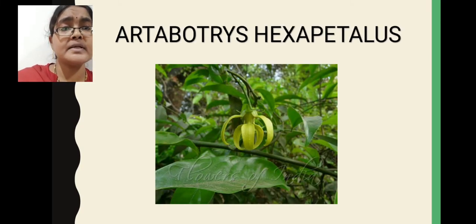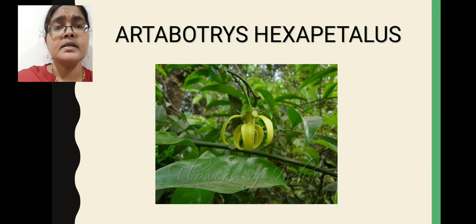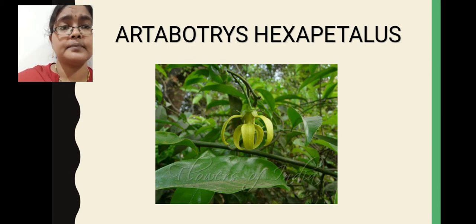Here in this image you can see the flower of Artabotrys hexapetalous plant. Hexapetalous means here 6 petals are there. In some members only 3 petals are there, the remaining 3 petals are suppressed. Even when 6 petals are there, only 3 petals may be large in size and the remaining 3 small in size. Such types of variations you will see in these flowers.